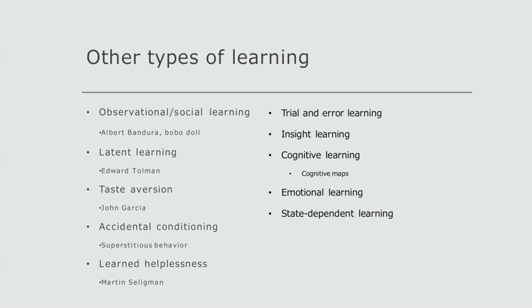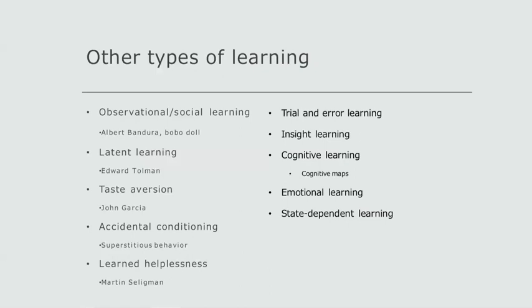The types of learning don't stop there. Trial and error learning refers to when a person tries a series of random solutions in order to find one that works. Insight learning is a type of learning that occurs by suddenly understanding how to solve a problem rather than by trial and error.